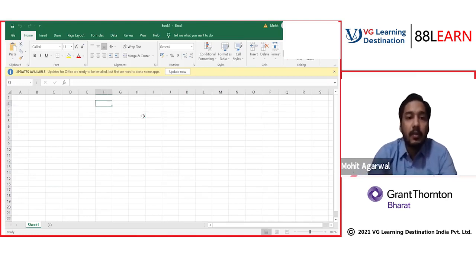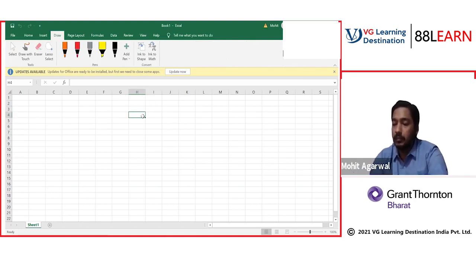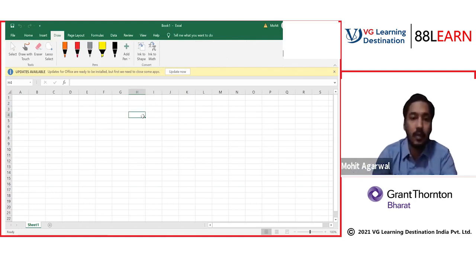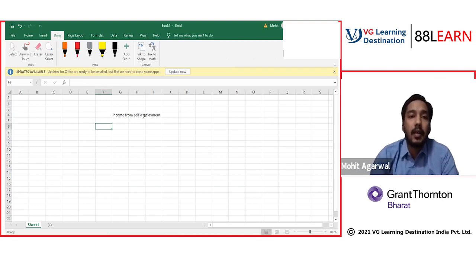So friends, let's start this topic: income from self-employment. See, in our basic class, we discussed that in taxation, two things are vital.